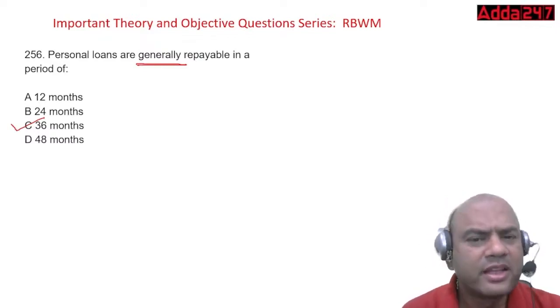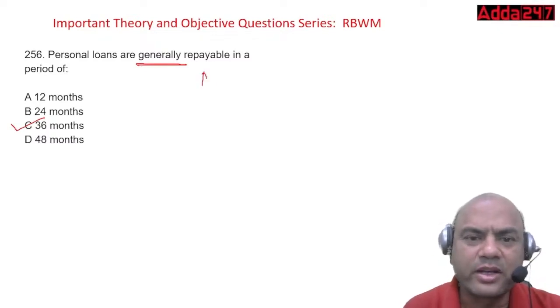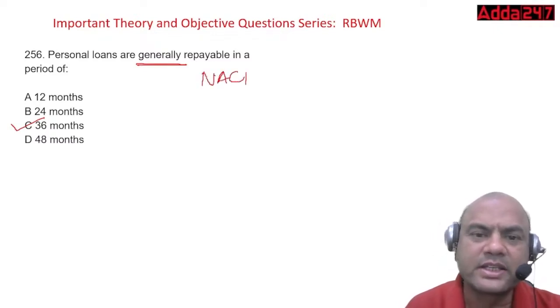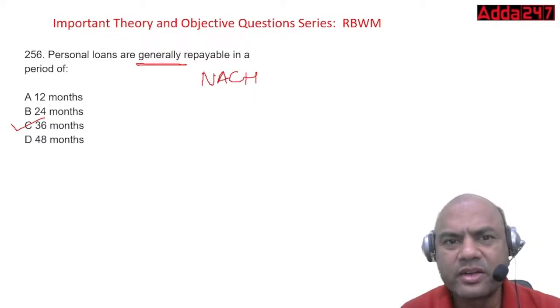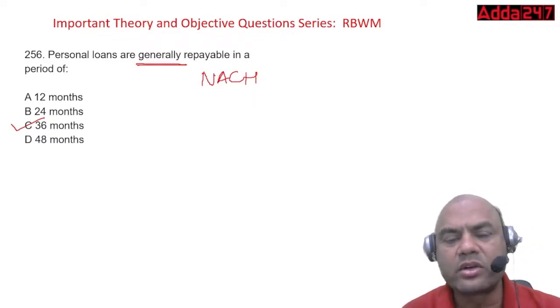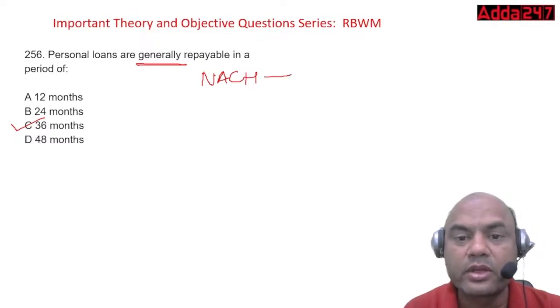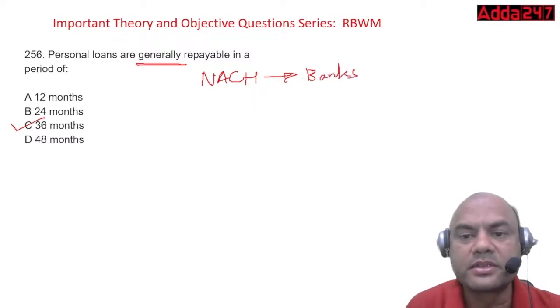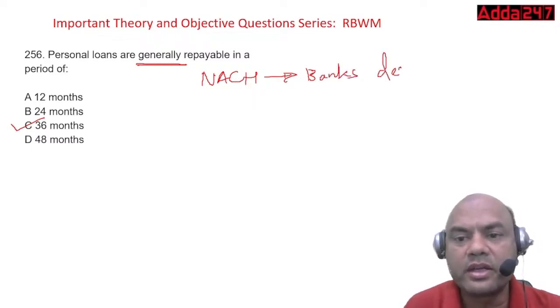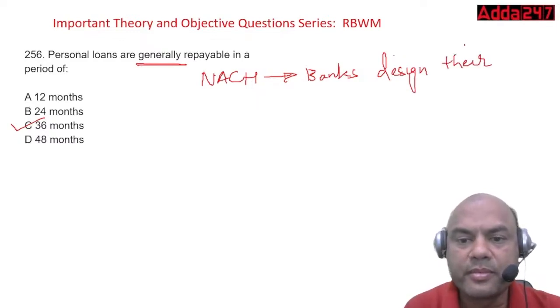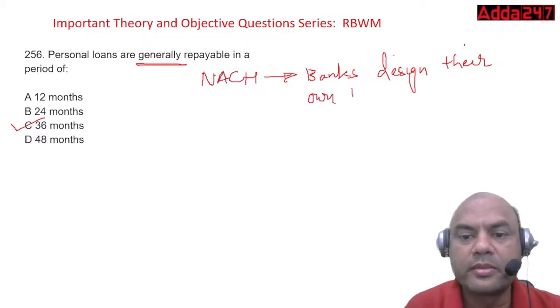Okay. Nowadays we have that NACH system, right? What is that? Anyone knows? NACH, National Automated Clearing House. This NACH has given a free hand to the banks. Banks can design their own product, their own EMI systems, okay?